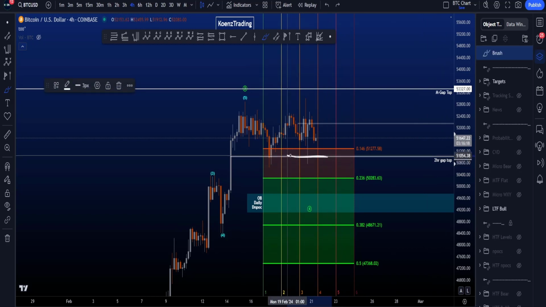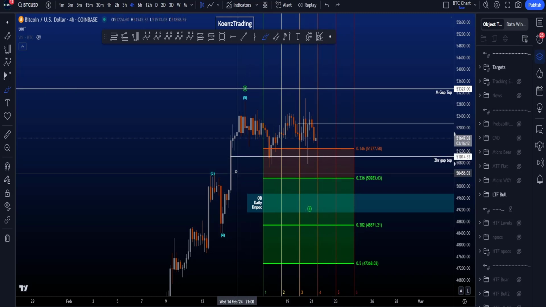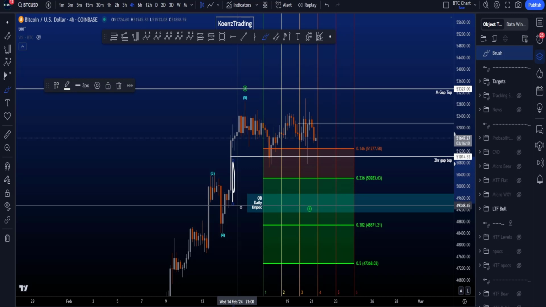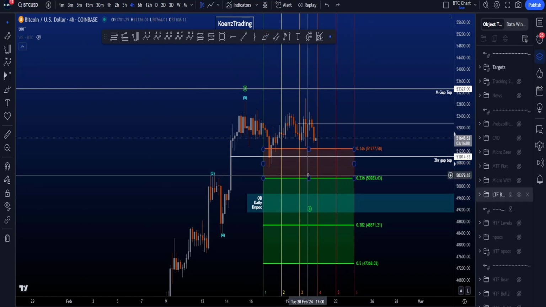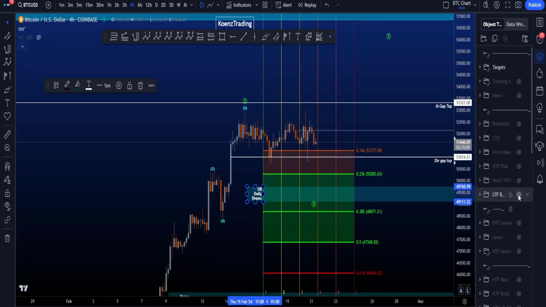Now, the more often you test this area, the lower the probabilities it will hold. If price moves to the downside once again, probabilities are high to fill the gap and move to the blue support we have over here, which is also in the common target for wave 4, sitting between 49.1k and 49.8k.